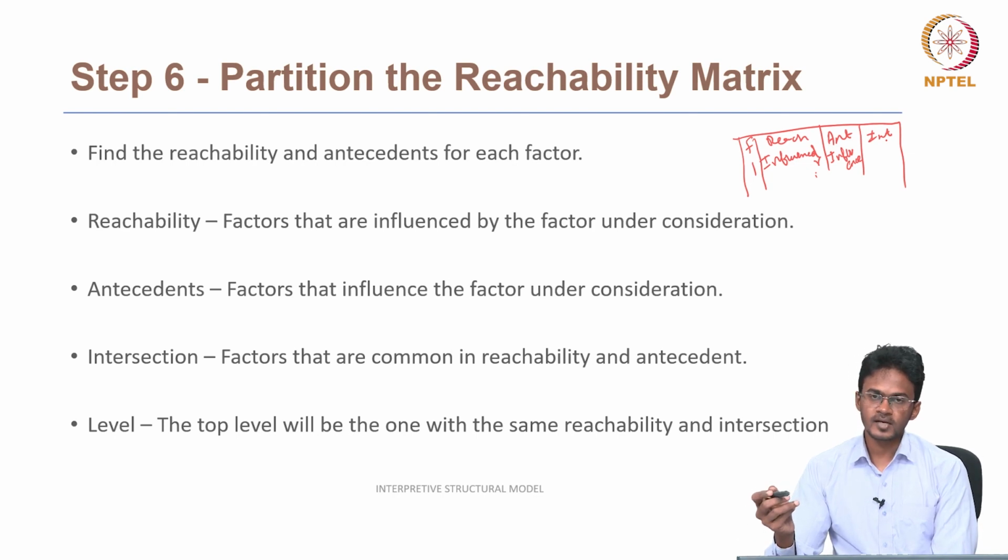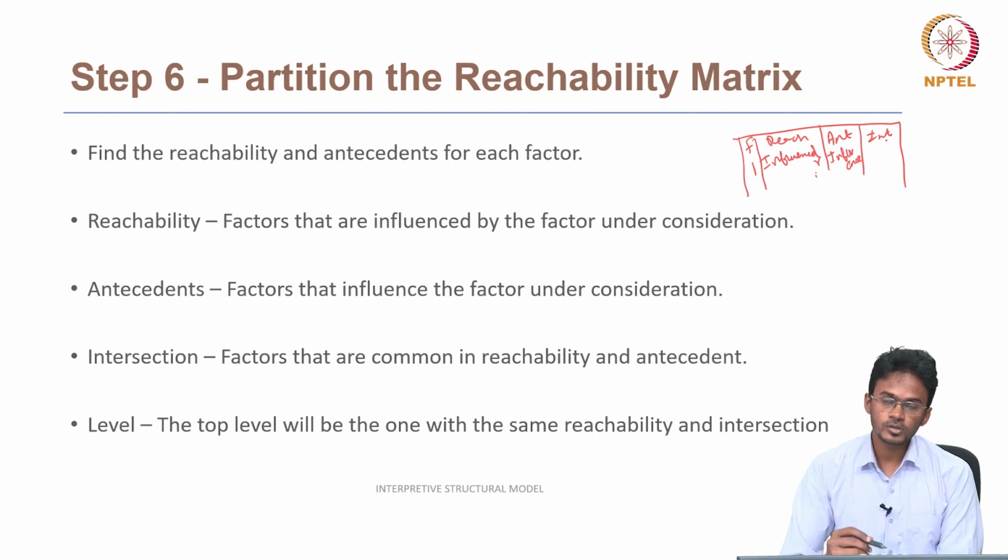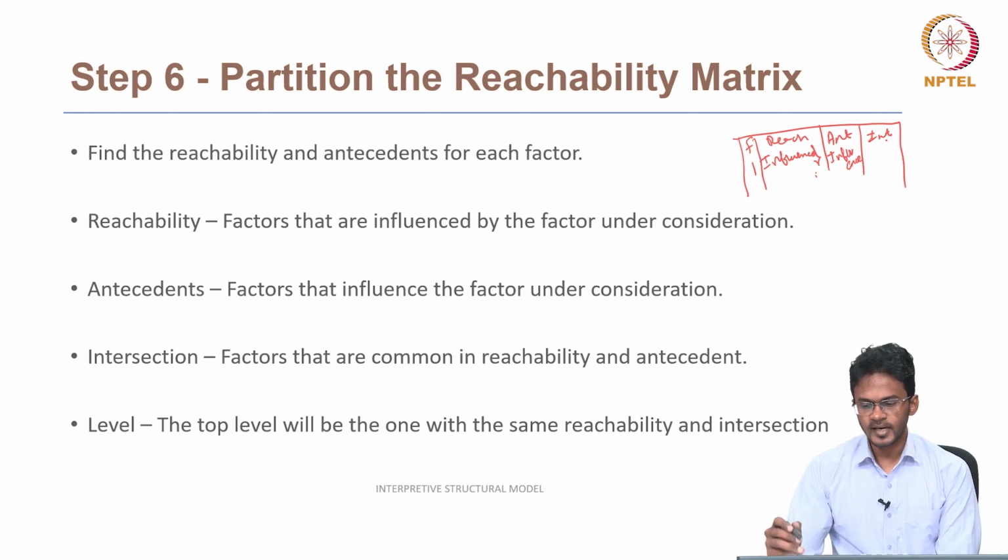And we have to check the level of all the factors. We will give a level to a factor when reachability and intersection are the same, and this iteration is repeated till we get the level for all the factors.